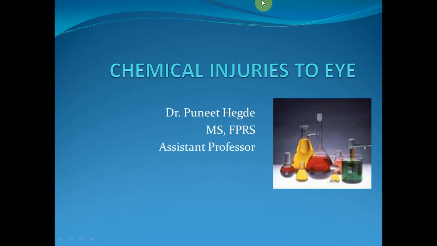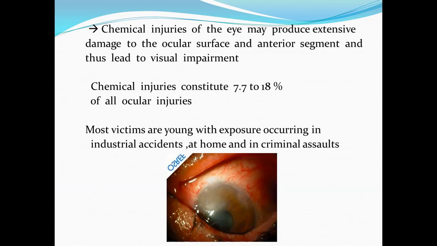So today we'll be discussing chemical injuries to the eye. Chemical injuries produce extensive damage to the ocular surface and the anterior segment and can lead to a severe amount of visual impairment. Chemical injuries constitute about 8 to 18% of all ocular injuries. Most victims of chemical injuries are young, with exposure occurring in industrial accidents, at home, and in criminal assaults in some cases.